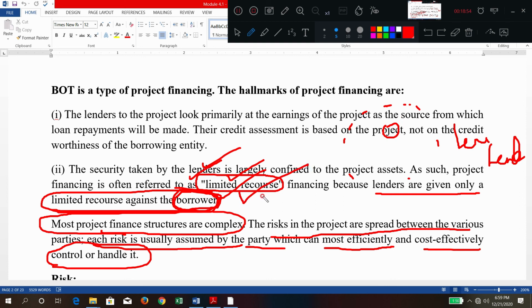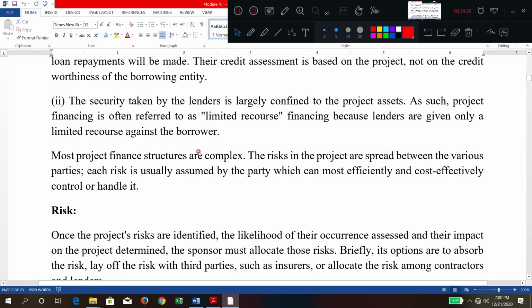Because if the company is not taking the responsibility, what is happening? The bank or lenders are going to suffer a loss. So for that purpose, a project appraisal is done in an accurate manner. If the project is able to generate the revenue, then only is the finance made. So this is about financing of a BOT project. Very important: in this it is limited recourse. This is a very important term.